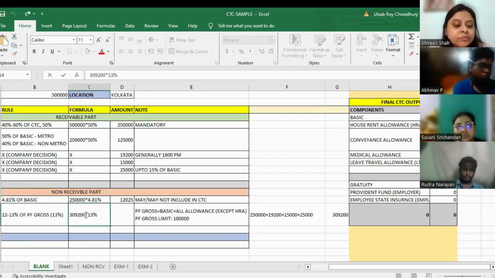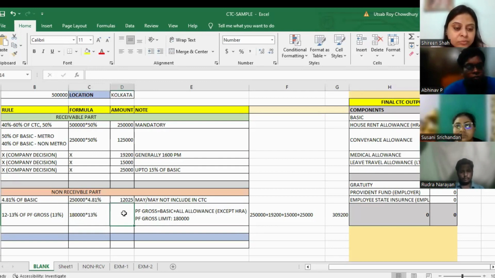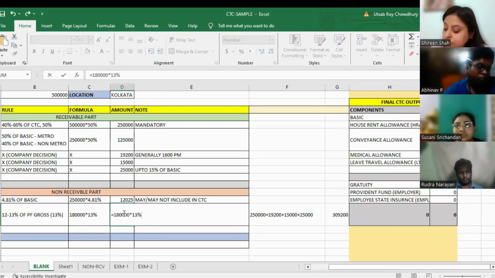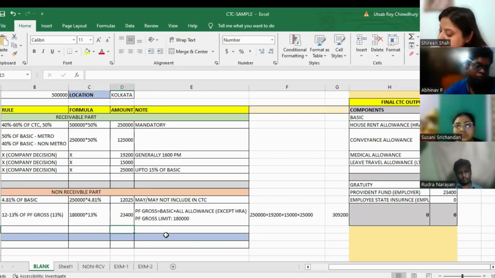3,09,200. So here I cannot calculate with 3,09,200, but I can calculate with how much amount? 1,80,000. 1,80,000 के ऊपर ही मेरा calculation होगा. So let me calculate on the basis of 1,80,000. So this is the PF amount.